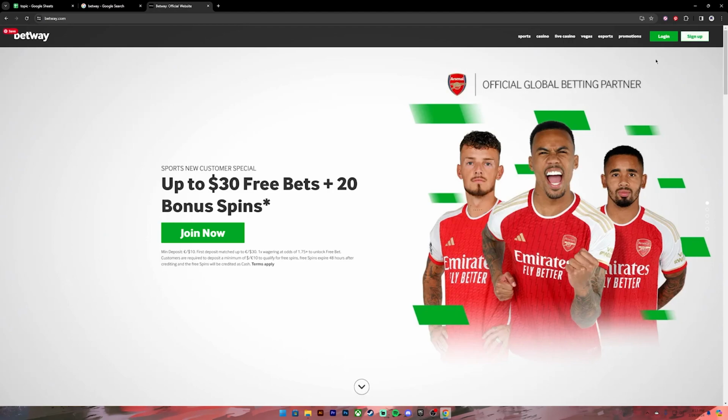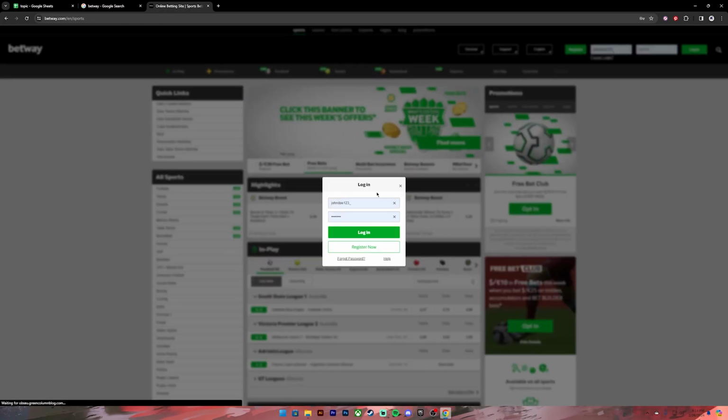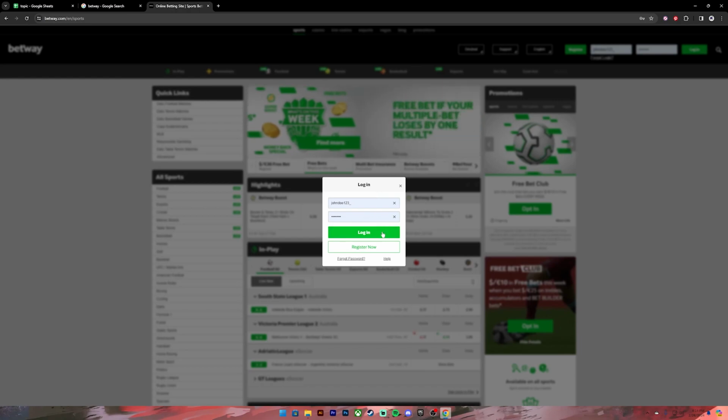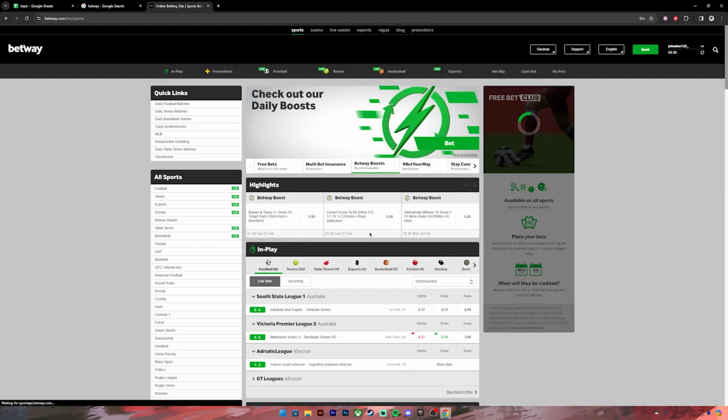Once you have the account, click on this login button. Then they will ask you to enter your username and your password. So go ahead and do that. Once you have entered your login credentials, you can click on this login button, and in case you have forgotten your password, click on this link where it says forgot password. Once you click on the button, you will be logged into your account.